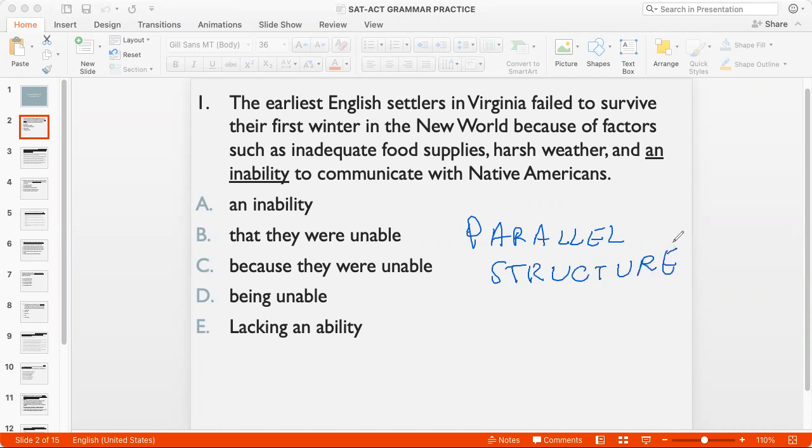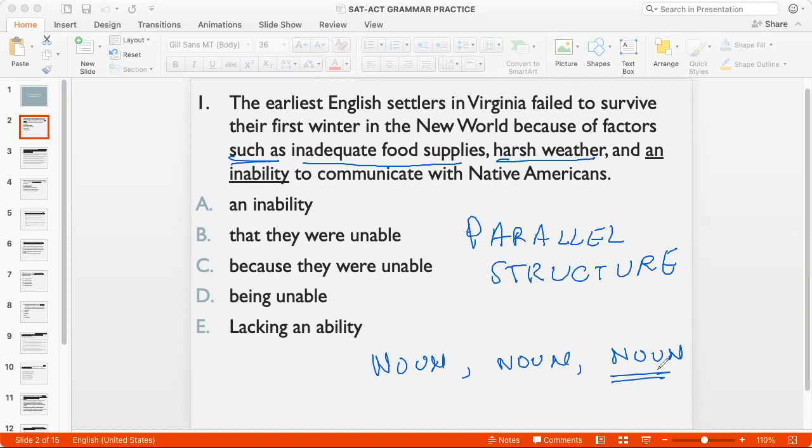We see that the English settlers in Virginia failed to survive due to factors such as inadequate food supplies. This is an adjective and this is a noun. Harsh weather, again adjective and noun, and an inability to communicate with Native Americans. So I have a noun, another noun, and so the third element on the list should also be a noun to follow parallel structure, right?